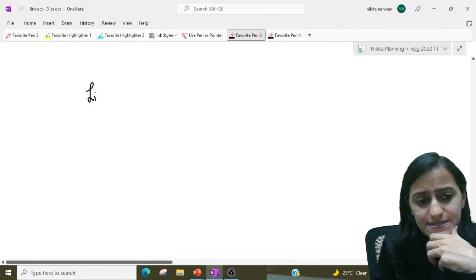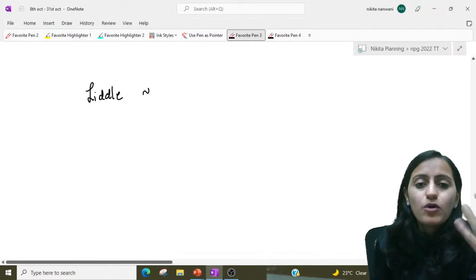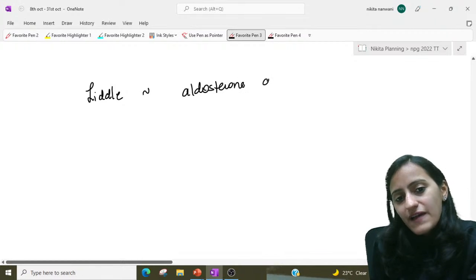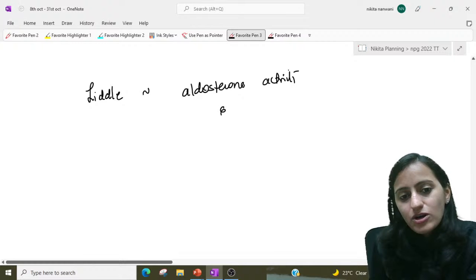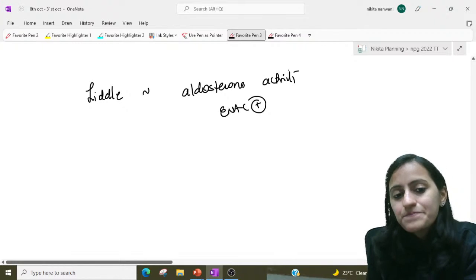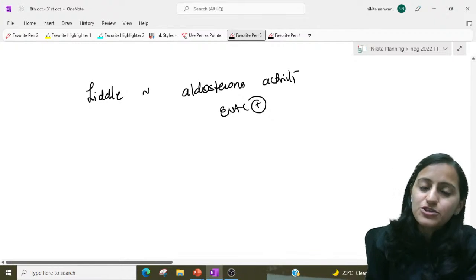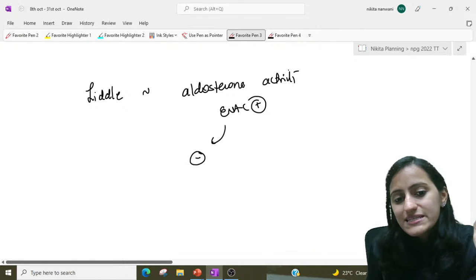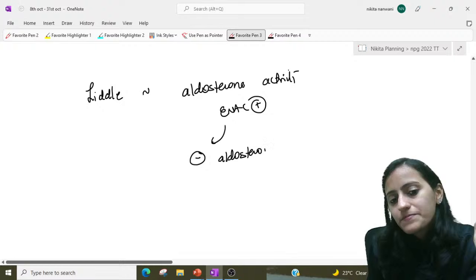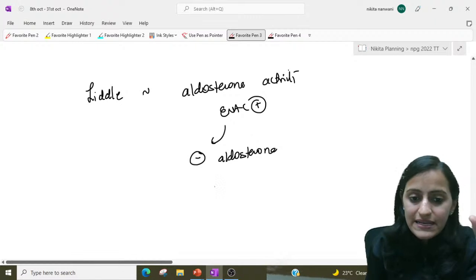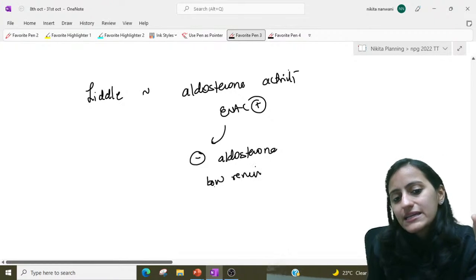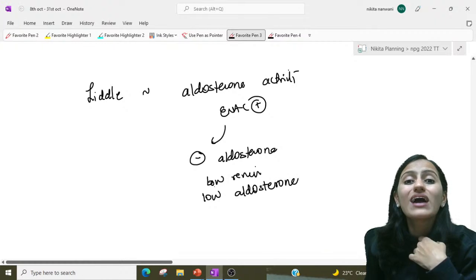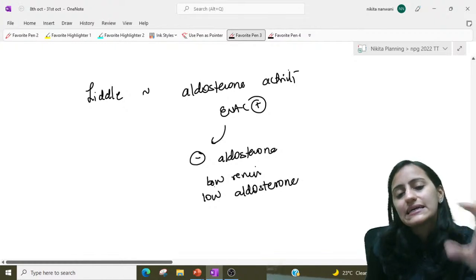What happens in Liddle's? In Liddle's, the body feels that there's a lot of aldosterone, right? There's a lot of aldosterone-like activity because the ENaC is activated. So that is why the body feels that there is too much aldosterone in the body. We don't need more aldosterone. So it inhibits the aldosterone, right? It inhibits your RAS system. That is why you will have low renin, low aldosterone. Okay, low renin, low aldosterone is what you will see in Liddle's.